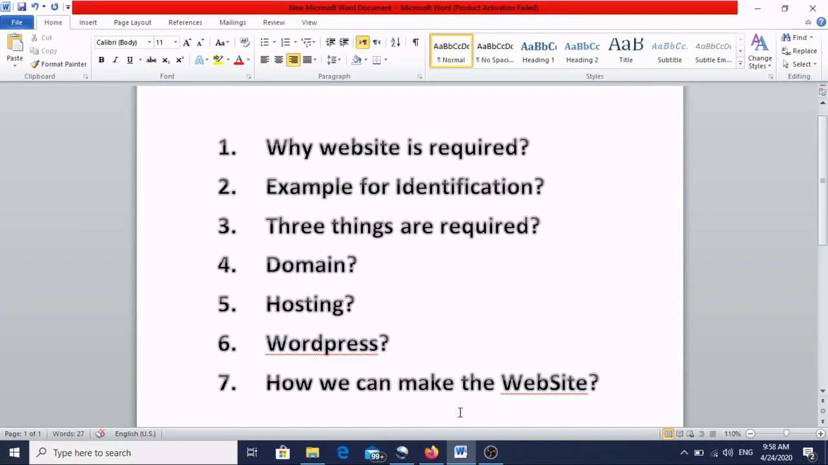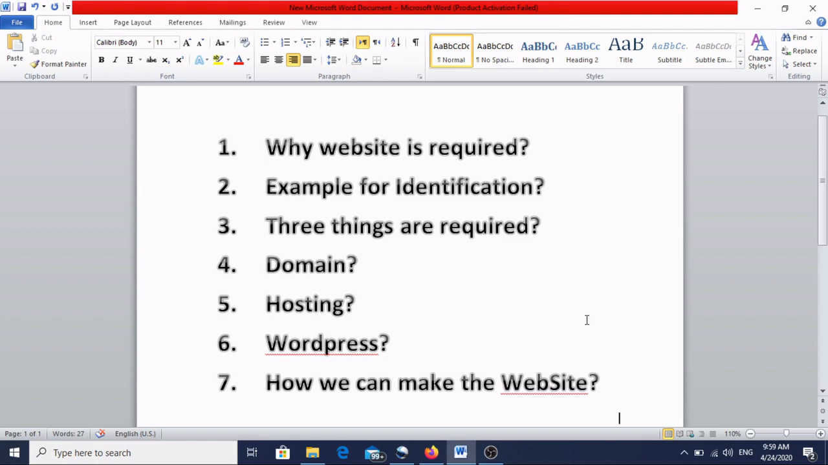My name is Rahul Singh, and in this video we'll learn about the website, how we can make the website and why it is required. This is our first point and we'll cover these 7 points. Why website is required, example for identification, 3 things are required: domain, hosting, WordPress, and how we can make the website finally. So our first point is why website is required.